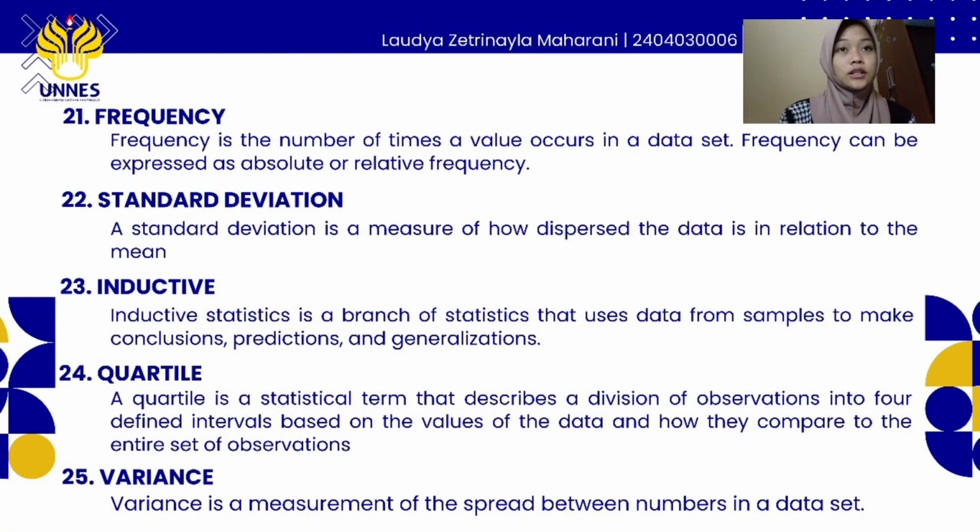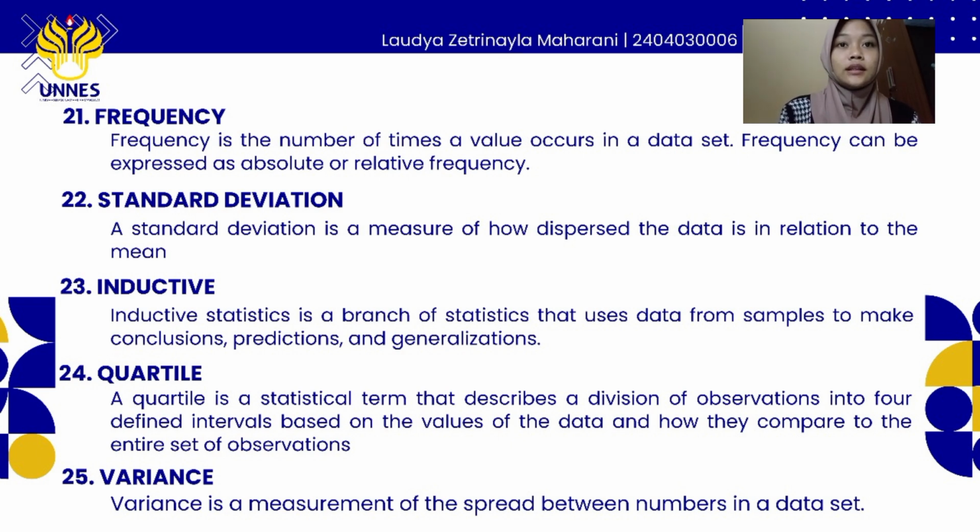Okay, on this occasion, I will explain English in statistics. Number 21 is frequency. Frequency is the number of times a value occurs in a dataset. Frequency can be expressed as absolute or relative frequency. Number 22 is standard deviation. A standard deviation is a measure of how dispersed the data is in relation to the mean.